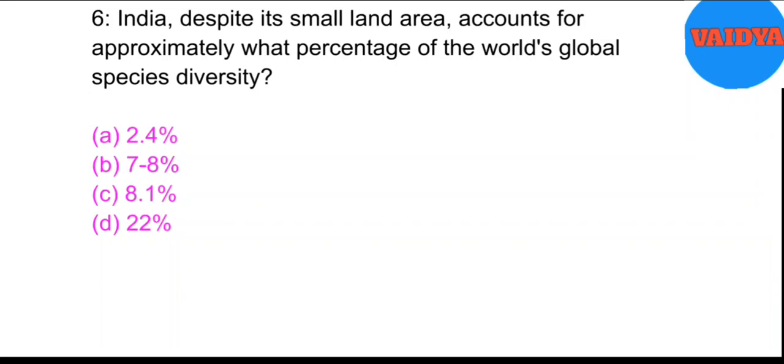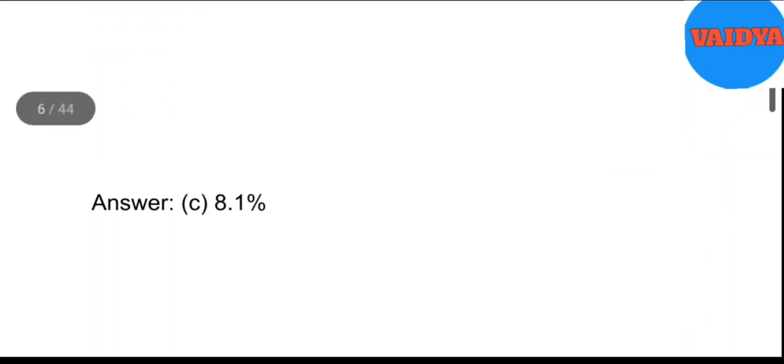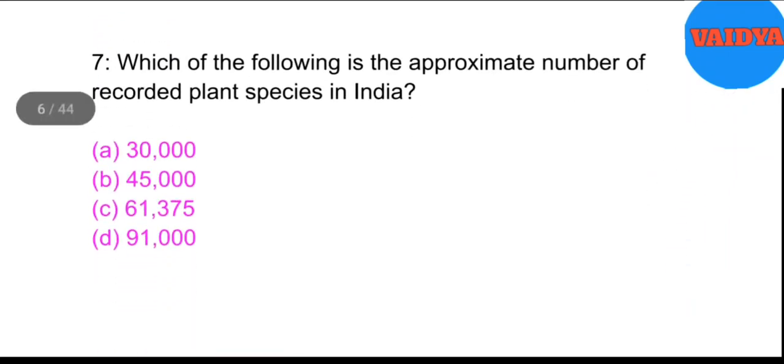6. India, despite its small land area, accounts for approximately what percentage of the world's global species diversity? A. 2.4%. B. 7 to 8%. C. 8.1%. D. 22%. Answer. C. 8.1%.